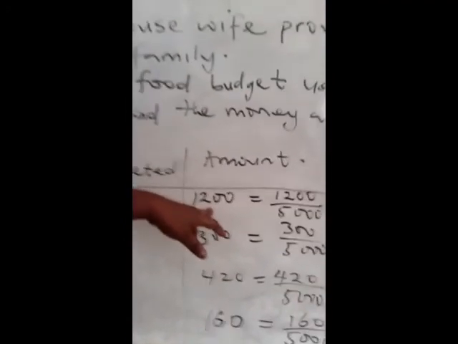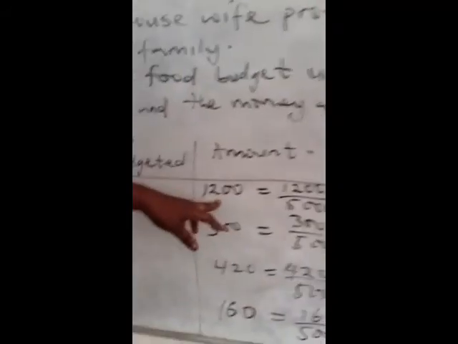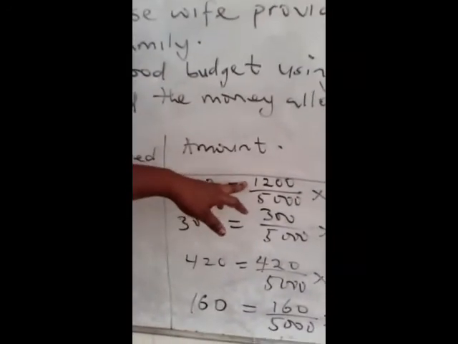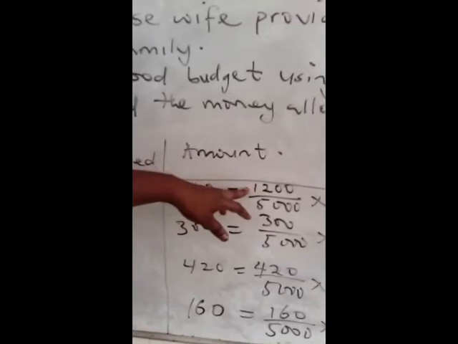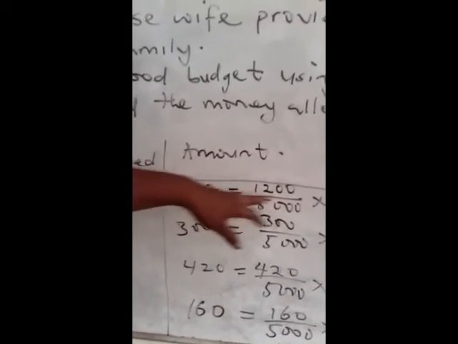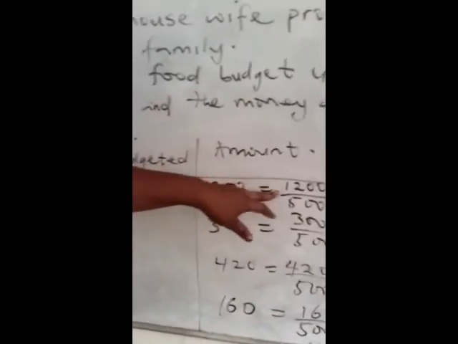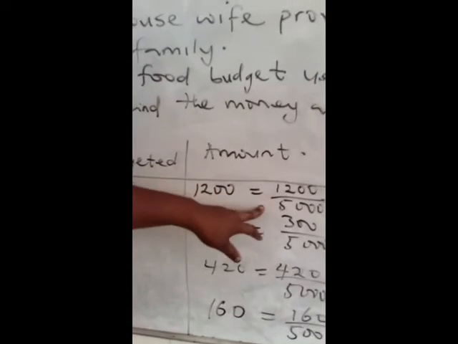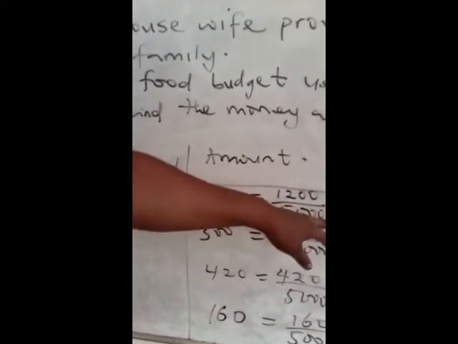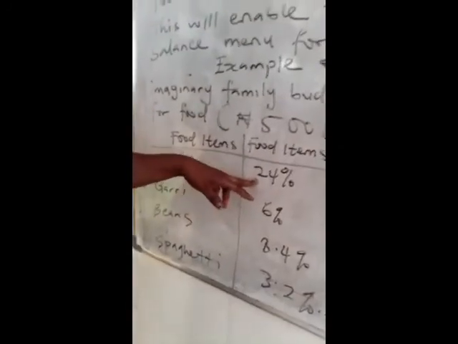So you multiply 1,200 divided by 5,000 times 100%. That is how you get your percentage.